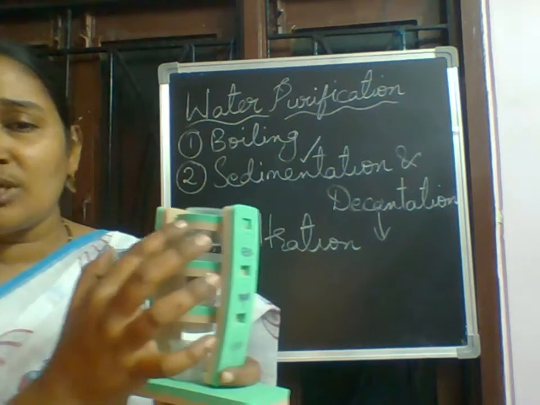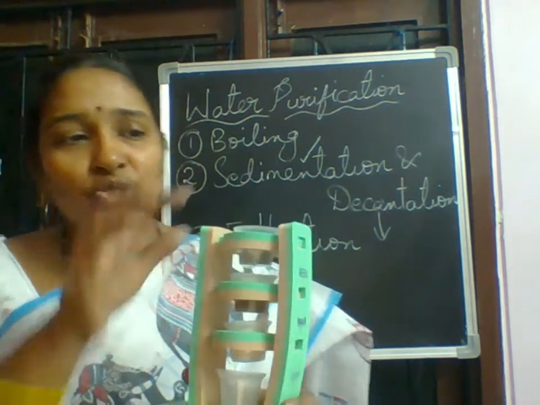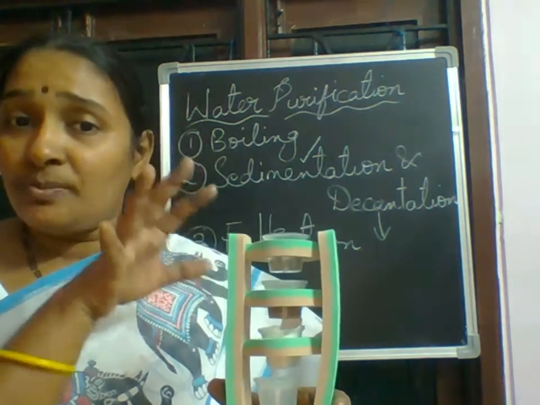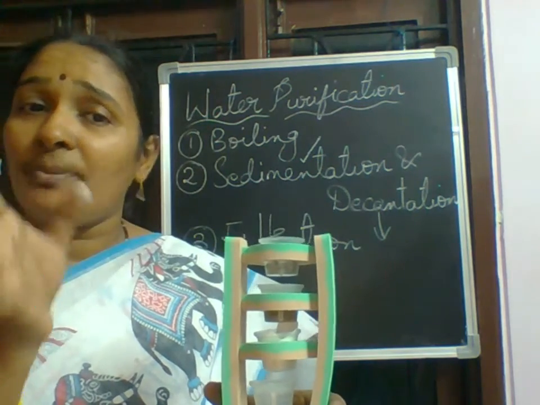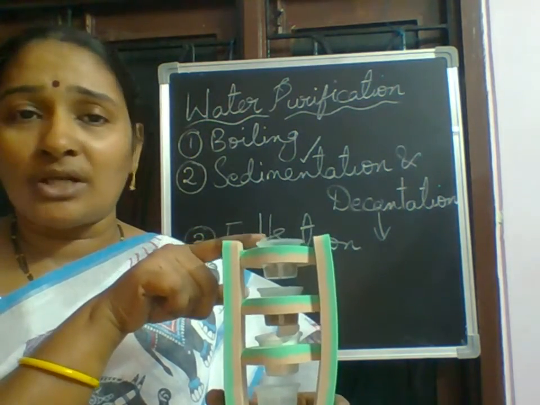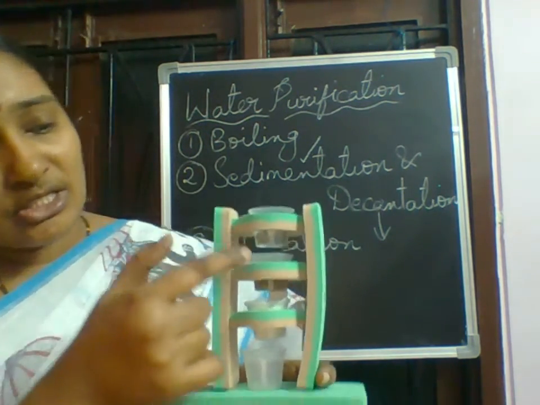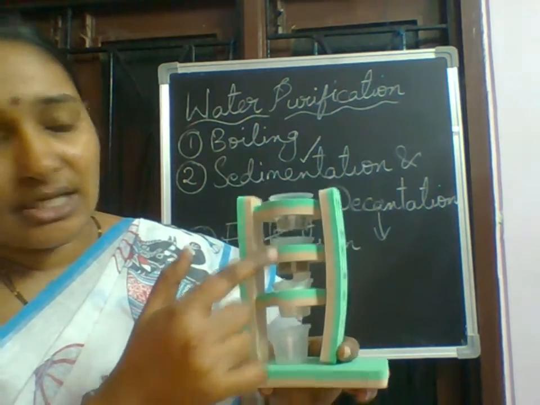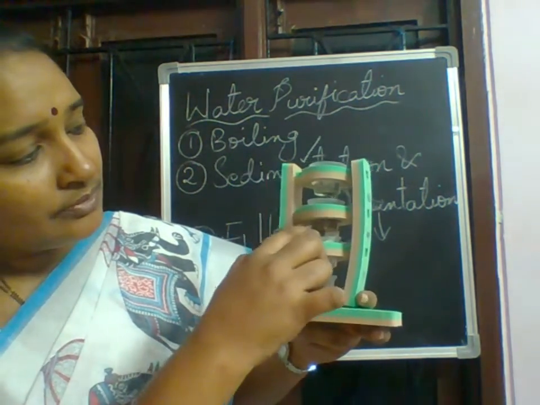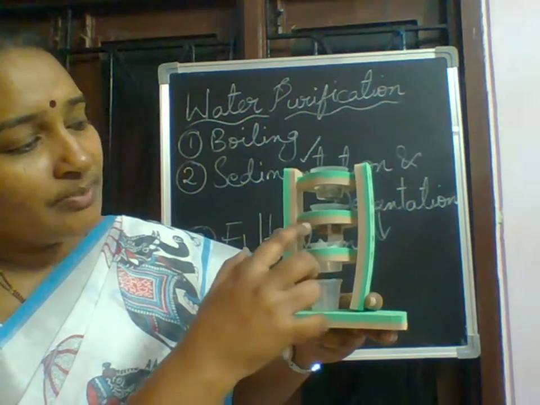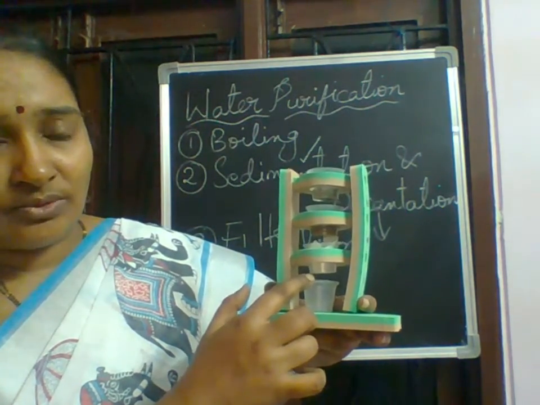The gravel is not stopping the water, because gravel will not absorb water. Then slowly it is coming into this container. Again from this container it has fallen down.